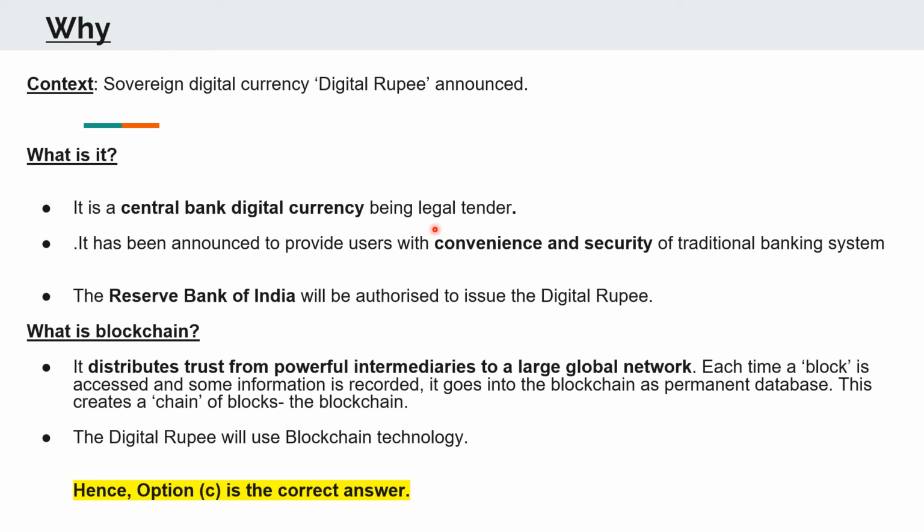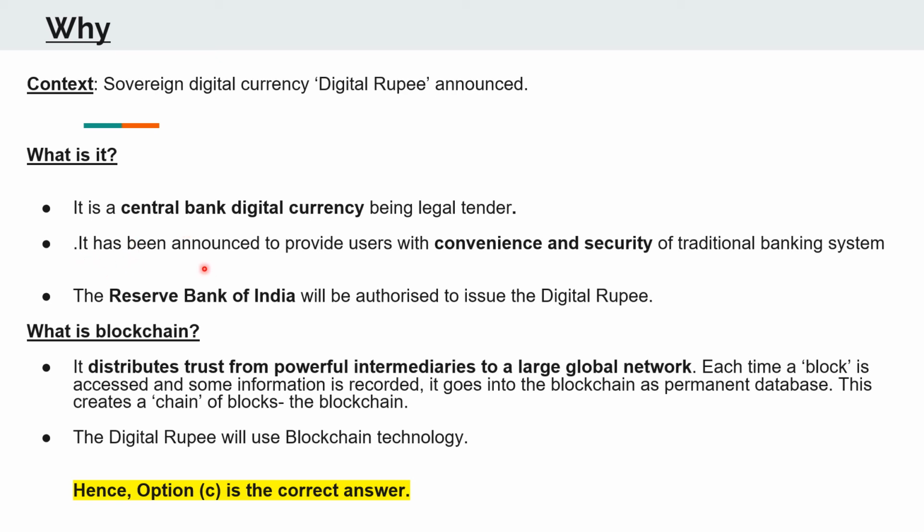Unlike other cryptocurrencies which are not legally acknowledged, the digital rupee will be issued by the central bank and it will be legal tender. That is, transactions in this very medium, the digital rupee, would be acknowledged by the government and will have a legal backing.